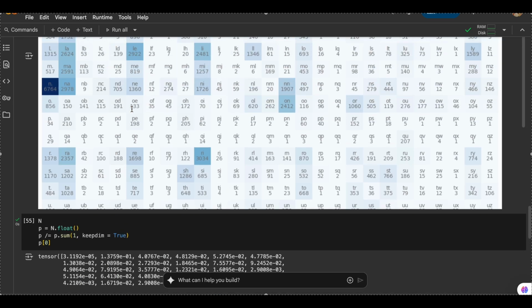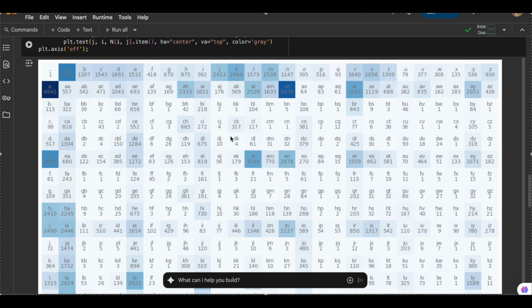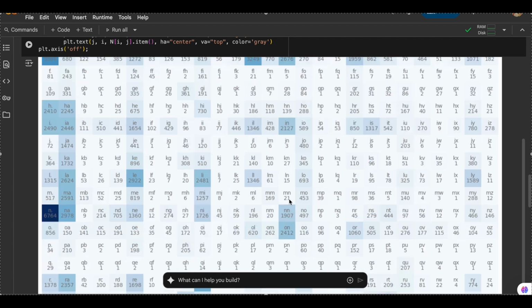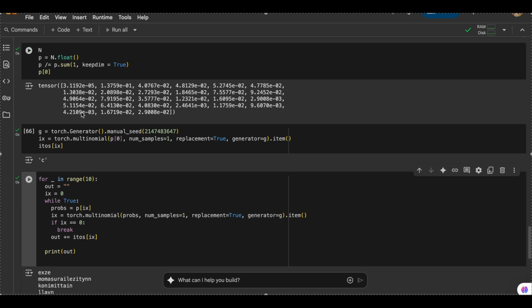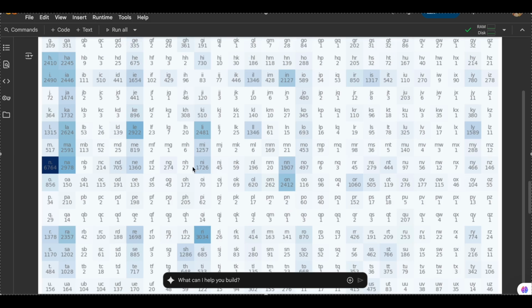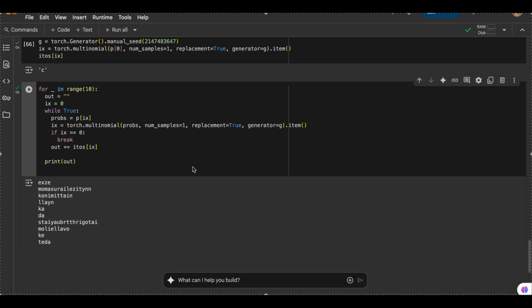This is just part one. We are just generating names based on this matrix. We have converted this matrix into a probability distribution, and then we are generating names. In the next video, I'll make a neural network which will do basically this, but it will actually use neural networks to generate names, and we might get the very same names again. Thank you.